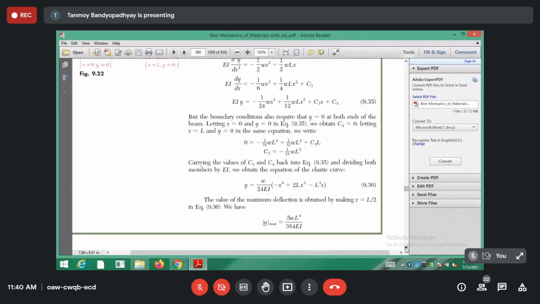So the expression for Y max comes out to be minus 5WL to the power 4 divided by 384 EI. Just remember that whenever you take the second order differential, you are actually working with moment. Whenever you go for the third order differential, you are working with shear forces. Whenever you go for the fourth order differential equation, you are working with the loading intensity. If the loading intensity is 0, you can put it as 0 also. That is also a way of doing such problems.